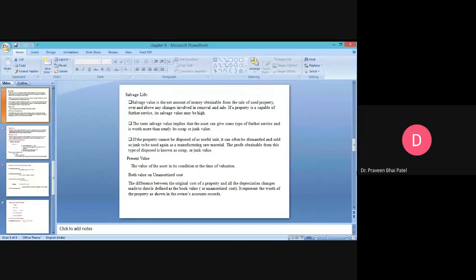Book value or unamortized cost: the difference between the original cost of the property and all the depreciation charges made to date is defined as the book value. It is book value, not the both value or unamortized cost. It represents the worth of the property as shown in the owner's account record.